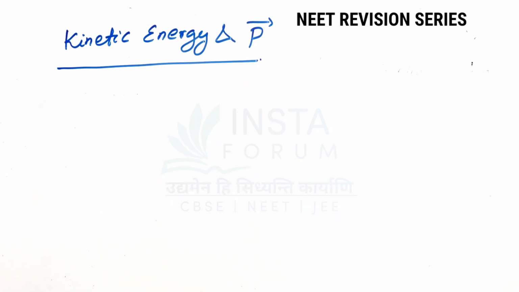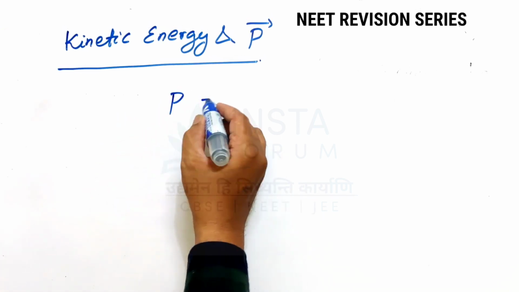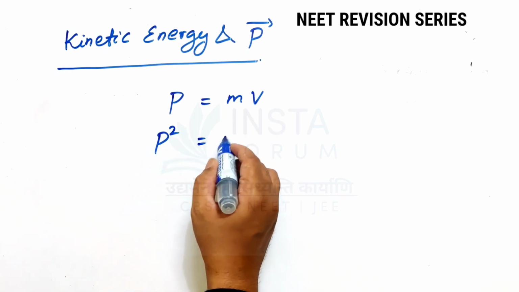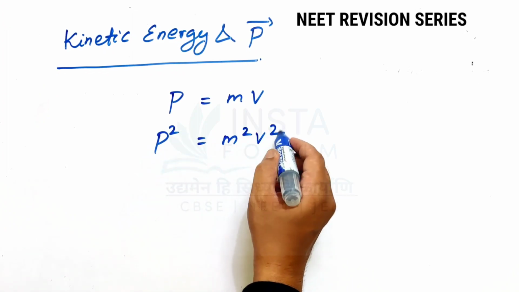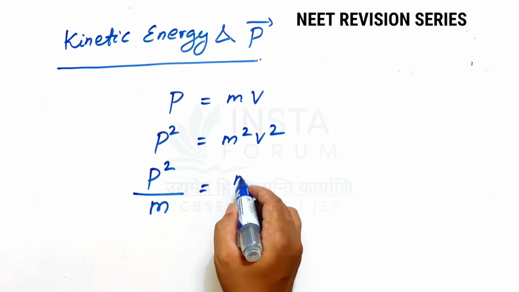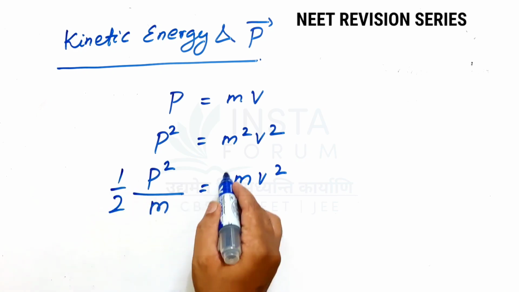Now we'll discuss the relationship between kinetic energy and momentum. We know that momentum is mass into velocity. Simply you can square both sides, it will be p square equal to m square v square. This we can rewrite as p square by m equal to m into v square. Now you multiply half both sides.